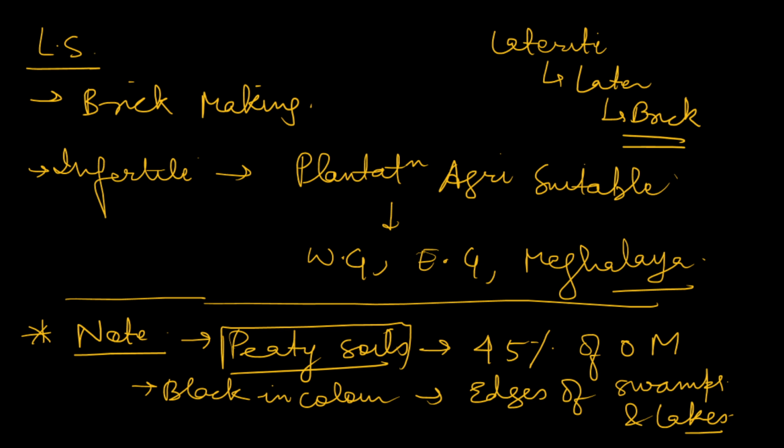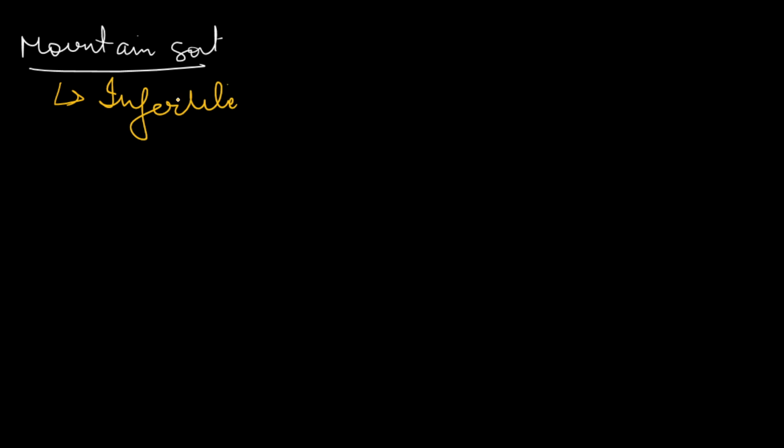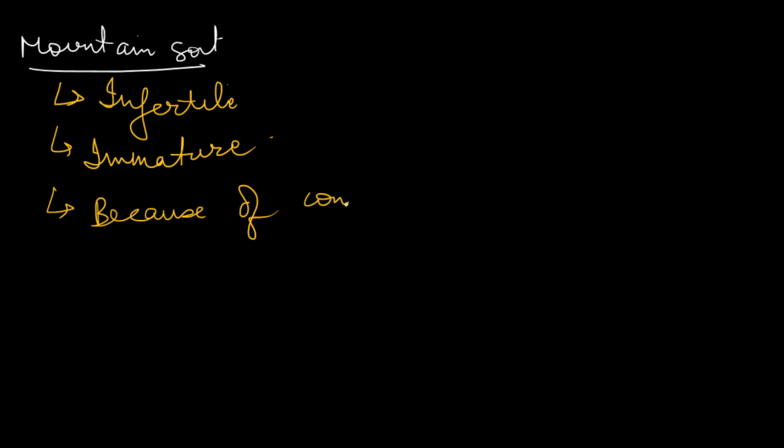Now let's move to the next type of soil, that is mountain soil. These mountain soils are infertile and immature because of constant soil creeping, and these soils do not settle at a place to get matured.